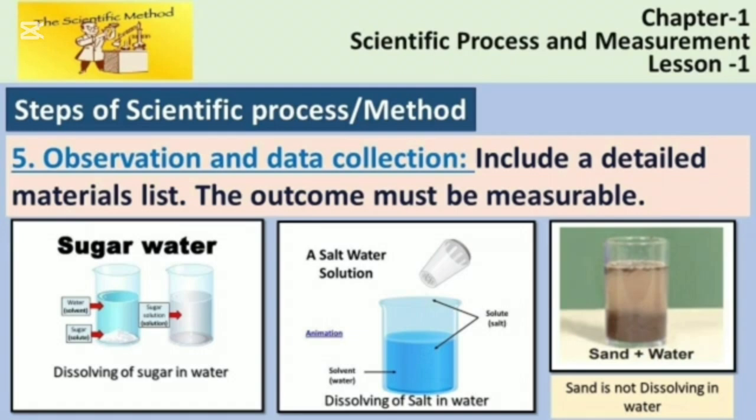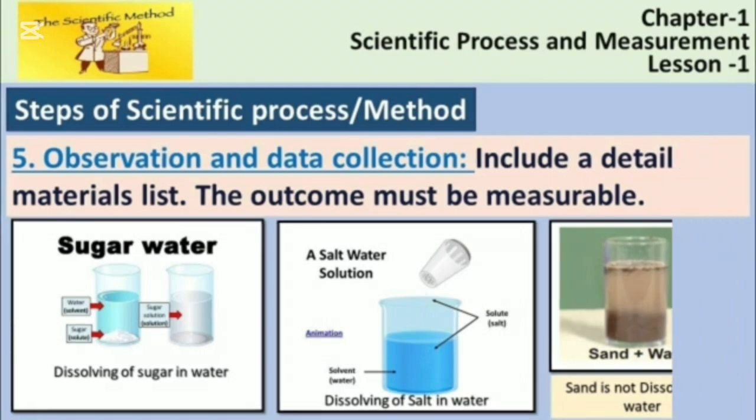Some portion of sand is floating on the water and the other portion remains as sediment at the bottom of the glass. That means sand is not dissolving in the water. So you have to collect this data and keep this data yourself for observing next.